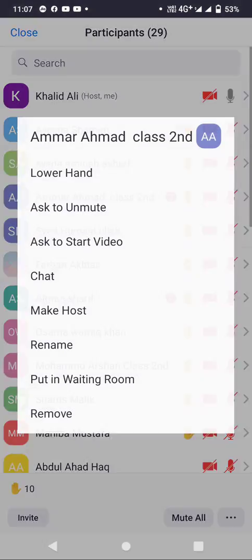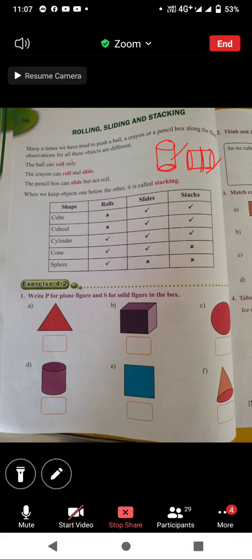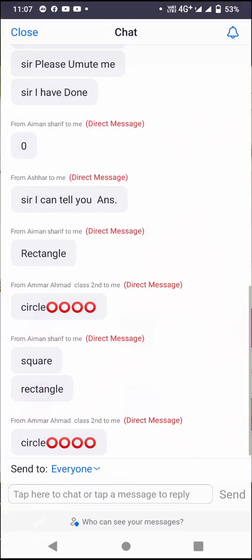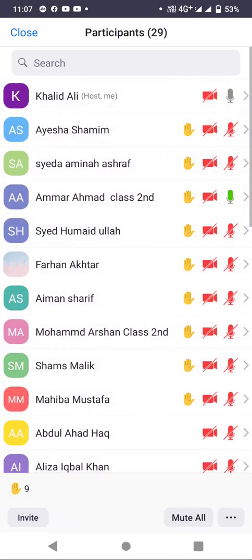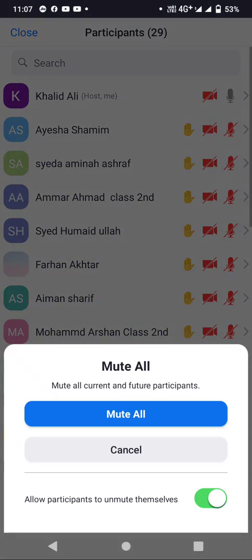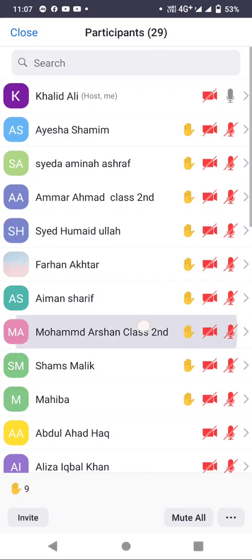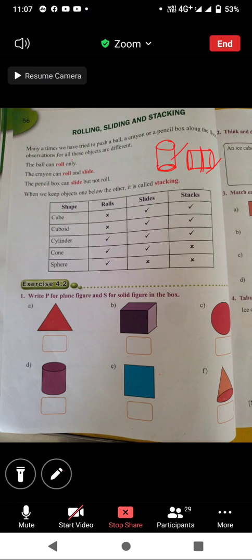Yes, Ammar Ahmed. What is stacking? Stacking. When we click on one pillar to the other, it is called stacking. MashaAllah. Arshan, Mohammed Arshan. Yes, sir. What is stacking?